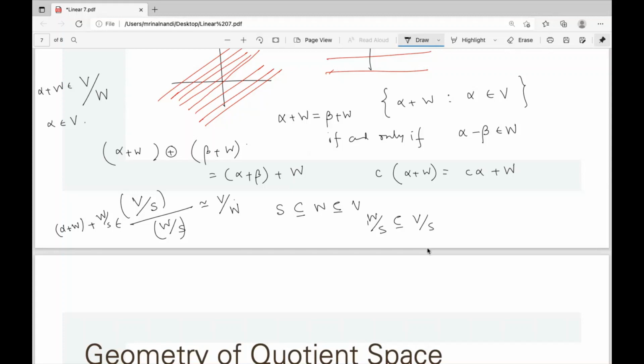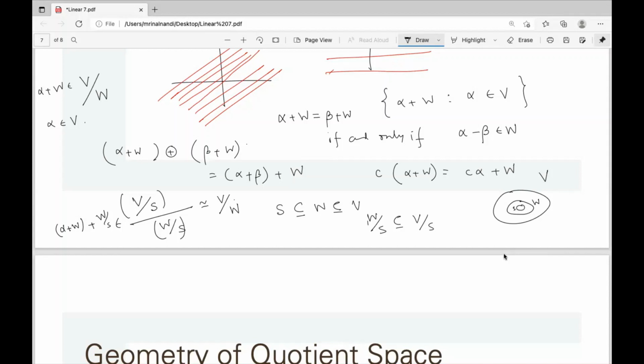The idea is basically this. If you quotient something, that means you identify every element of the quotienting space W like 0. So if this is V, there is a subspace W, and then S in between.